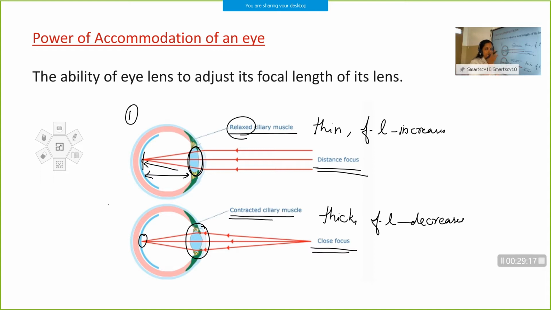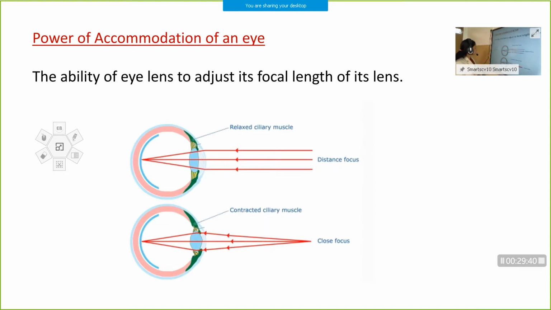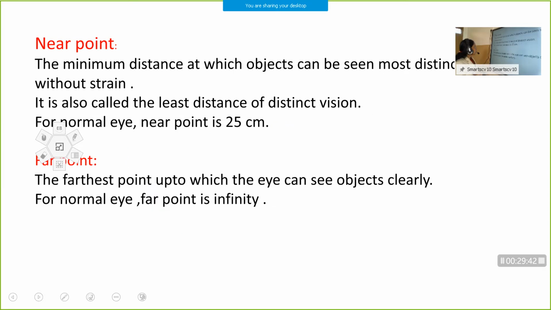Suppose you keep a book very close to our eye. Are we able to read it if the book is very close to our eye? No, isn't it? It should be at a certain minimum distance, then only you can see a clear and distinct image of the object. That minimum distance is known as the least distance of distinct vision, or the near point of the human eye.